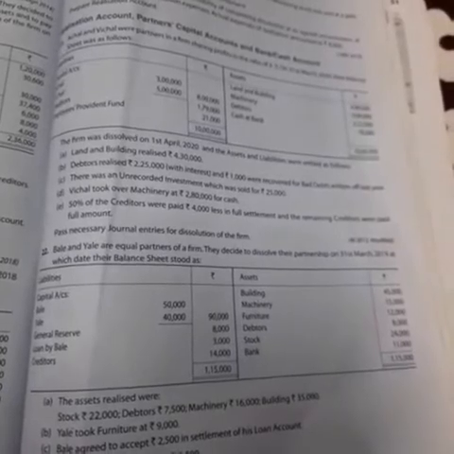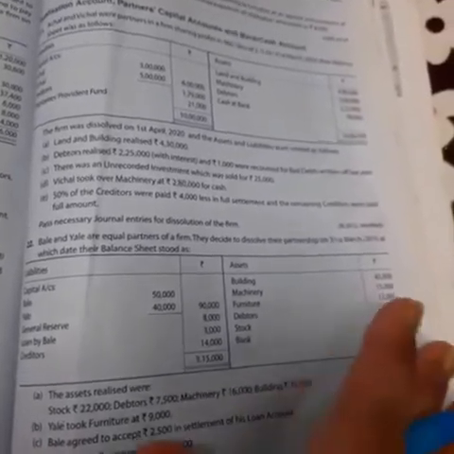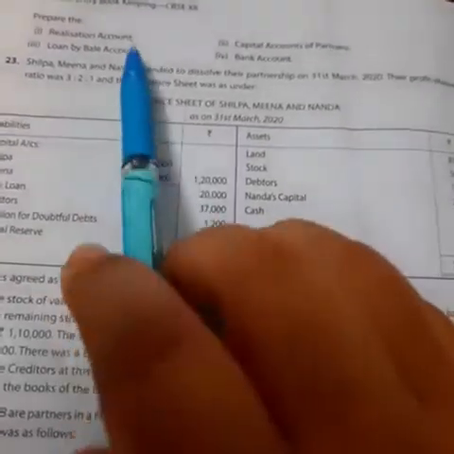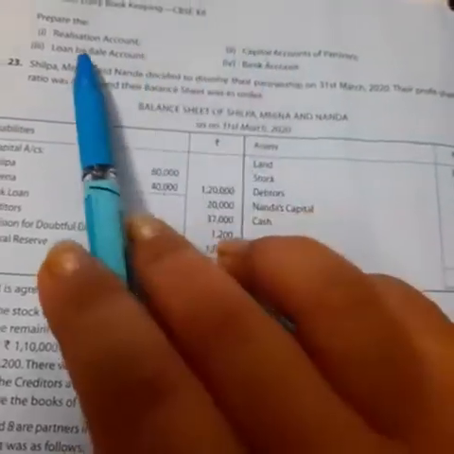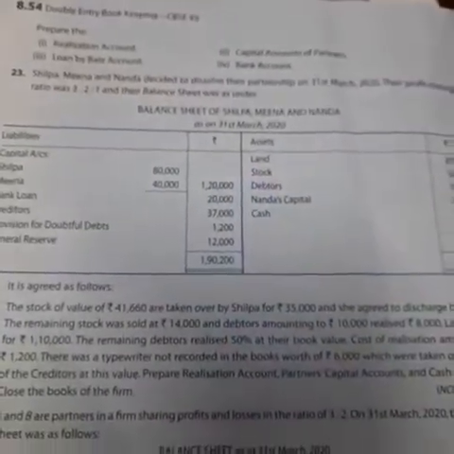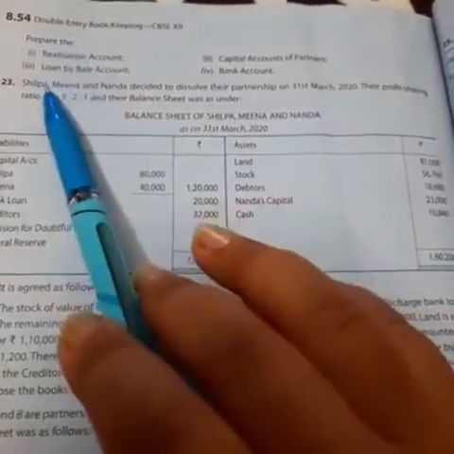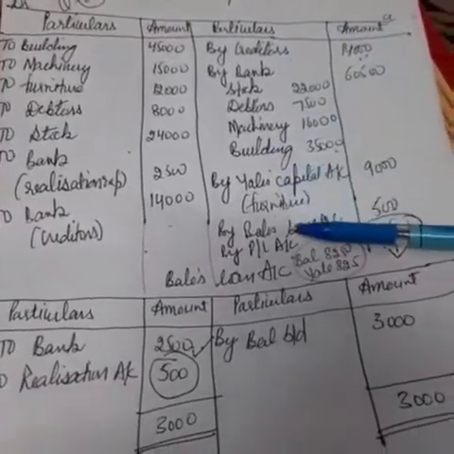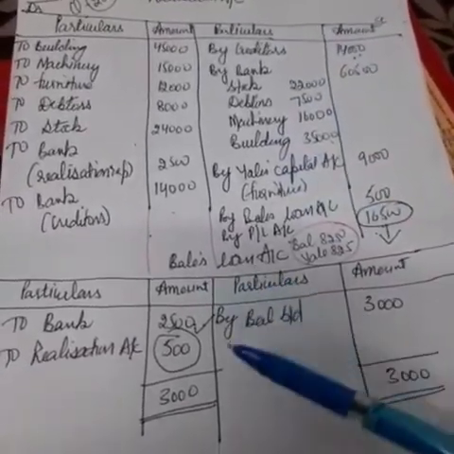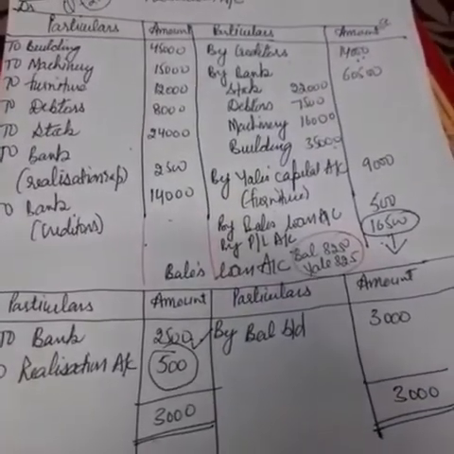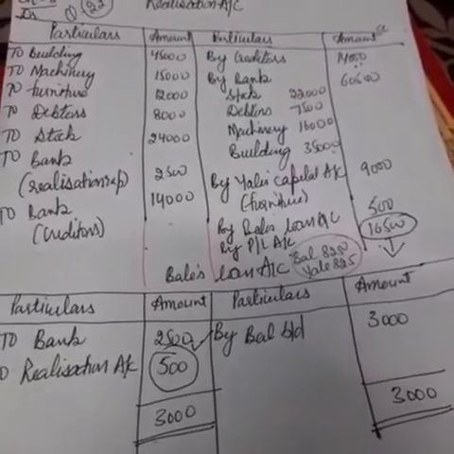So students, we have already started our question number 22. In this question, we are asked to prepare 4 accounts: realization account, partners' capital account, loan of Bail account and bank account. I have already discussed 2 accounts, realization account and Bail's loan account, in my previous video. In today's video, I will perform the second part of this question, that is the partners' capital account. Alright, so let's get started.